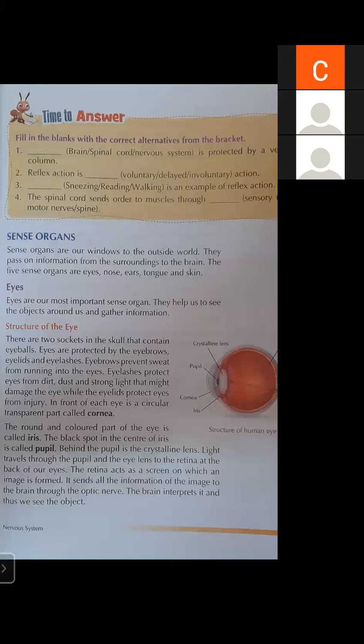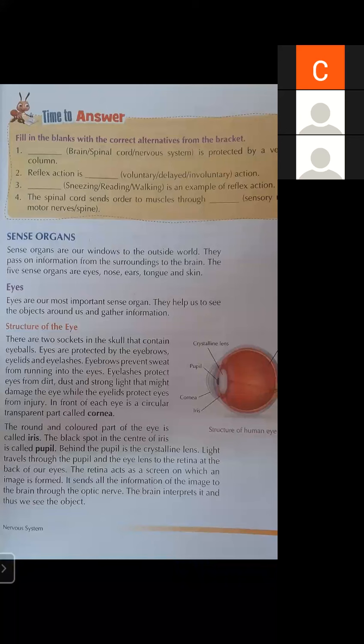In front of each eye is a circular transparent part, and that part is known as cornea. The round and colored part of the eye is called iris. Iris, the colorful part of the eye, is known as iris.